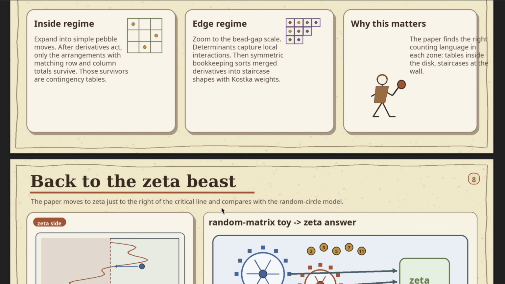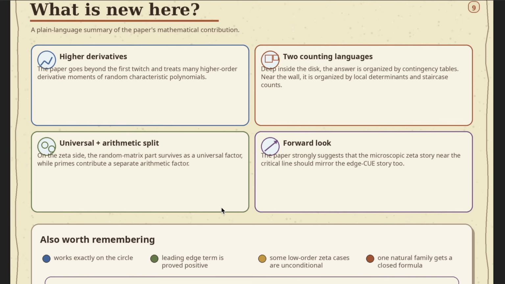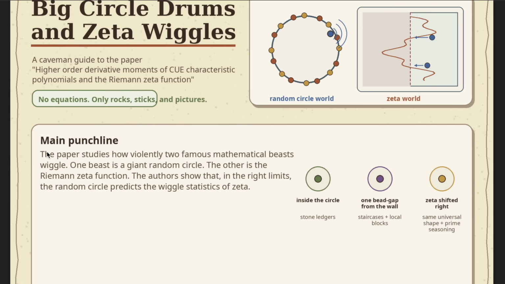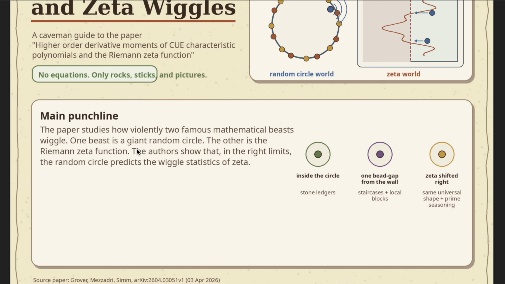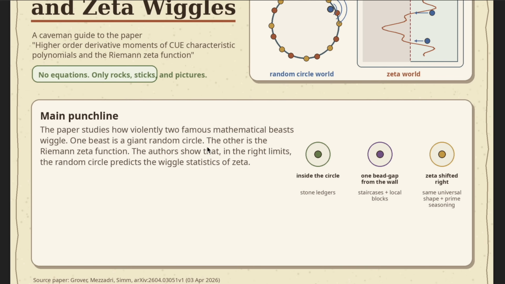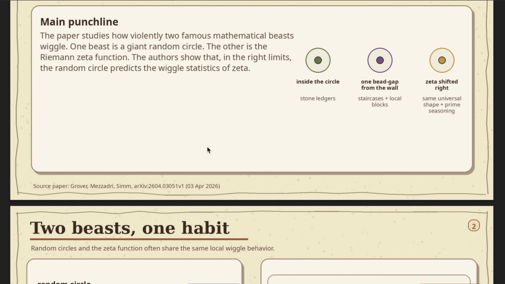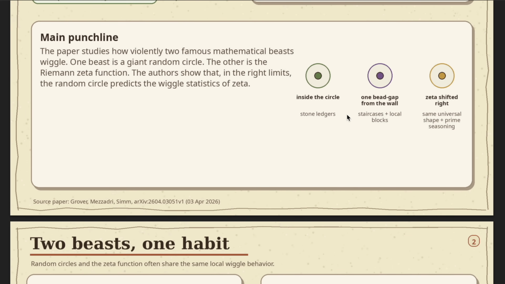I mean, it's pretty cool that it's able to do this, but I'd say structurally there's some weird things. Okay, so what does it actually get across? The paper studies how violently two famous mathematical beasts wiggle. Oh, I don't know, that just sounds weird. One beast is a giant random circle, I guess so, and the other is the Riemann zeta function. Okay, so a caveman's probably not going to be able to understand the Riemann zeta function, to be fair. I mean, you've got to be realistic with what it's going to do and what it's not going to do. Okay, I'm not sure what this is talking about.